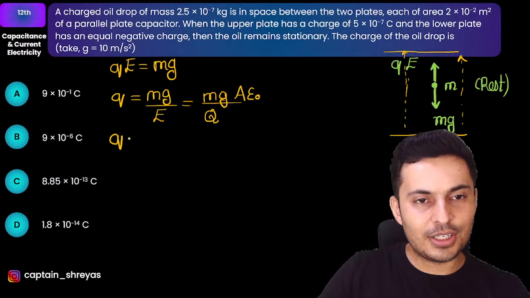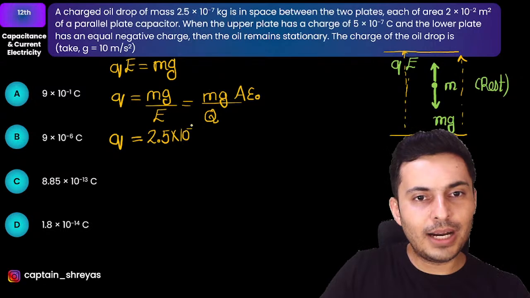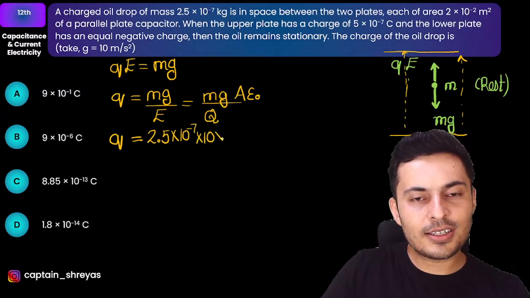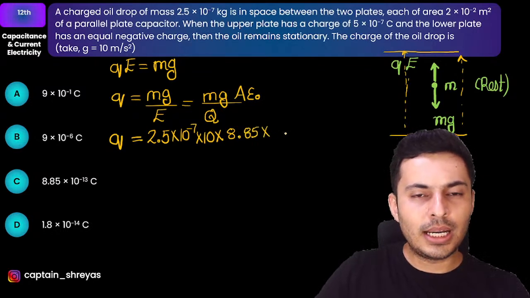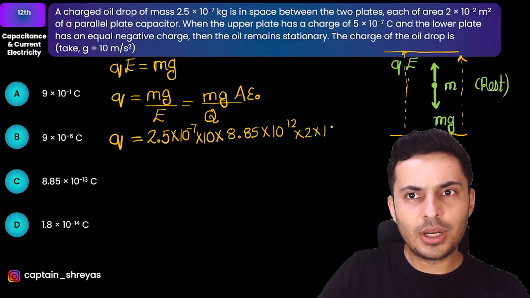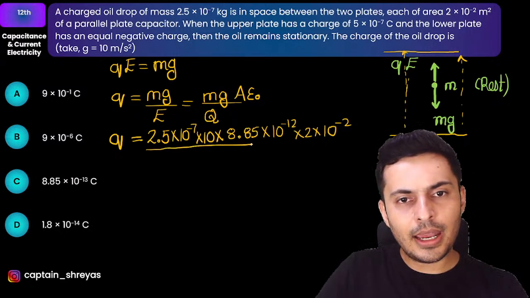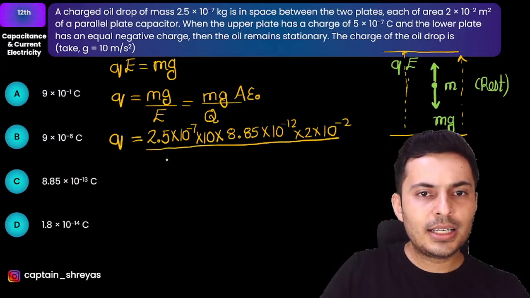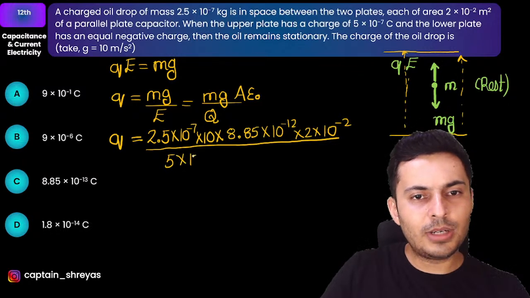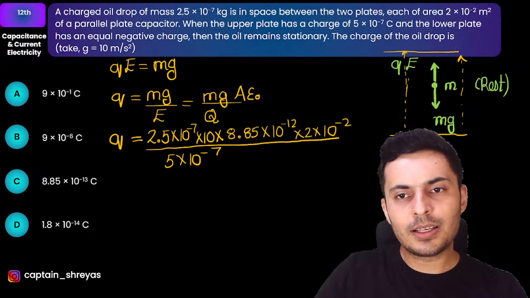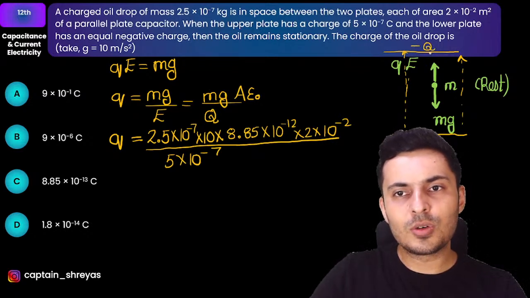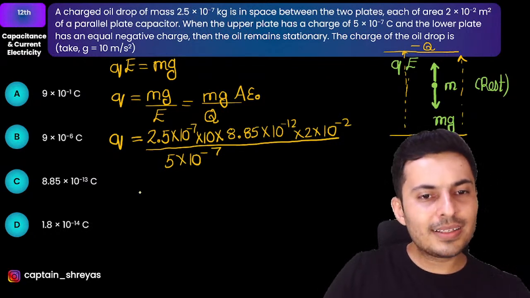Now it's just a matter of substitution. Mass is 2.5 into 10 to the power minus 7. Gravitational acceleration is 10. Epsilon naught is 8.85 into 10 to the power minus 12. Area is nothing but 2 into 10 to the power minus 2. And then the last one is charge. Charge is 5 into 10 to the power minus 7. Everything is given. The charge on the plate: here maybe there is plus Q charge, and here maybe there is minus Q charge, because of which there is a field. Solve this and you will get the answer.